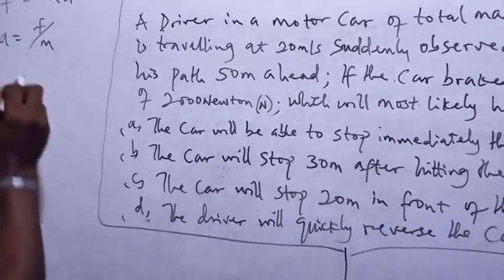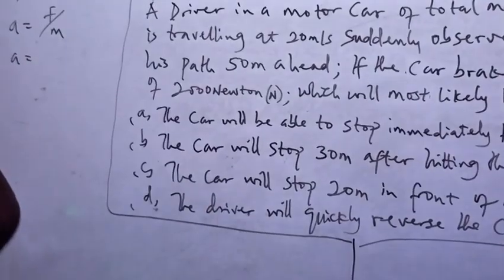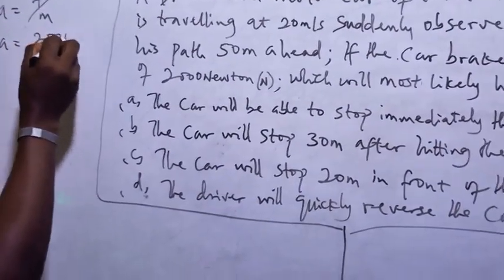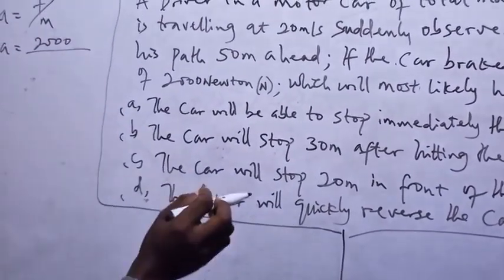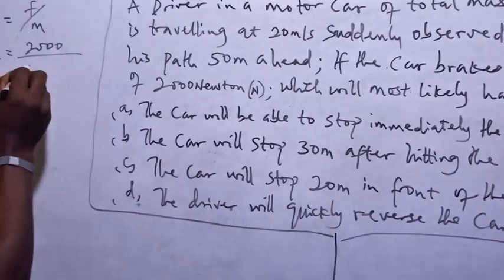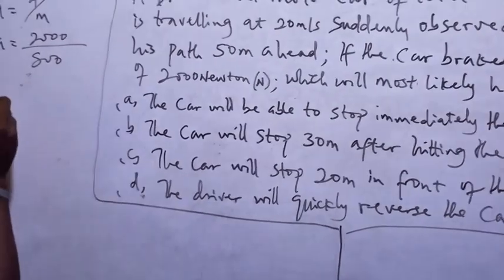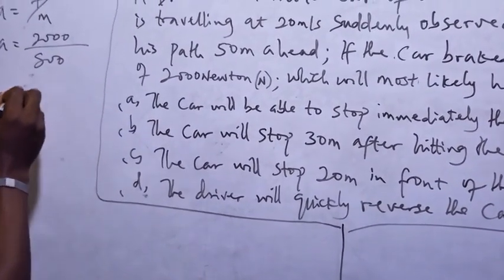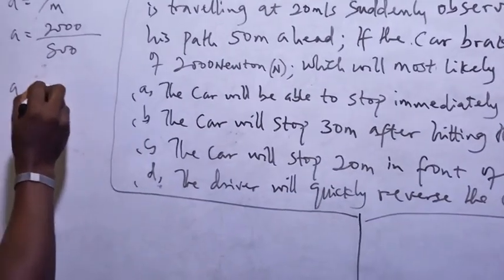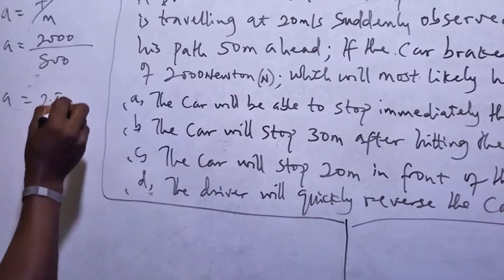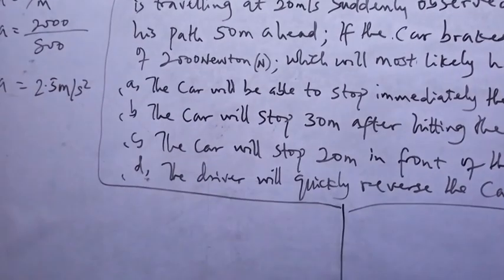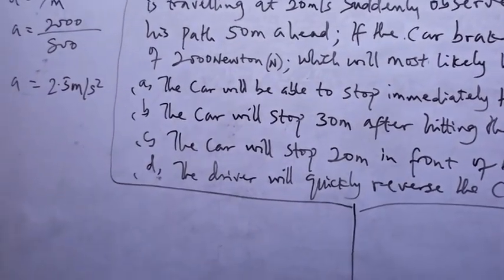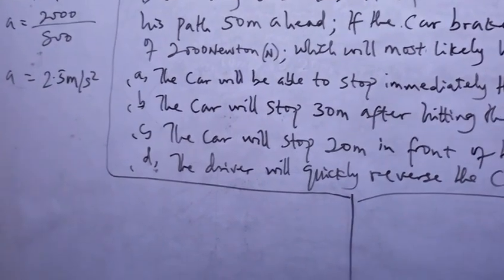From what we have here, the force is 2000 Newton divided by the mass, which is 800. Therefore, 2000 divided by 800, we have the acceleration to be 2.5 meter per second square.